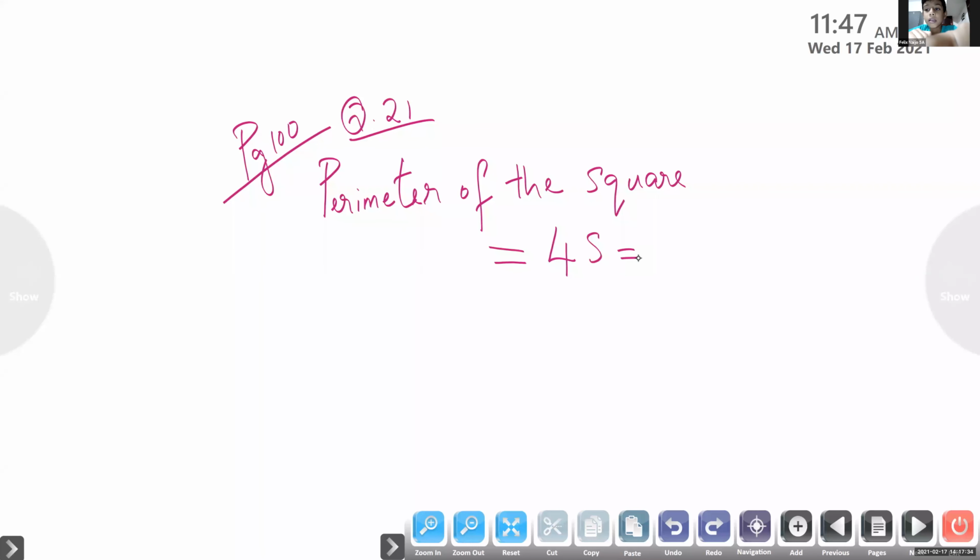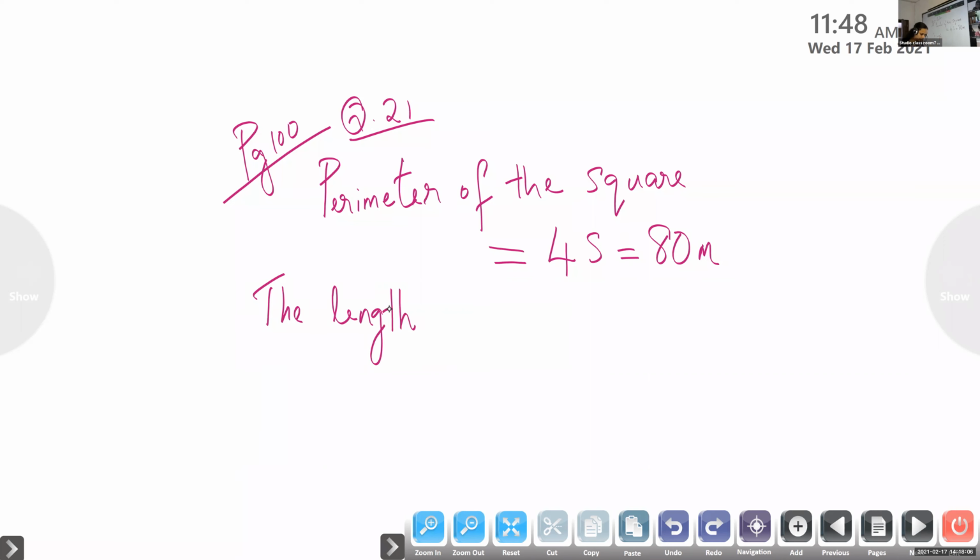80 meter. Okay, children. Now look at the question. Find the length in centimeter. So first of all, we have to find the side in meter, then convert it into centimeter. The length of the side that we have to find: 4 into s is equal to 80. So to find the length of one side, what do we have to do?